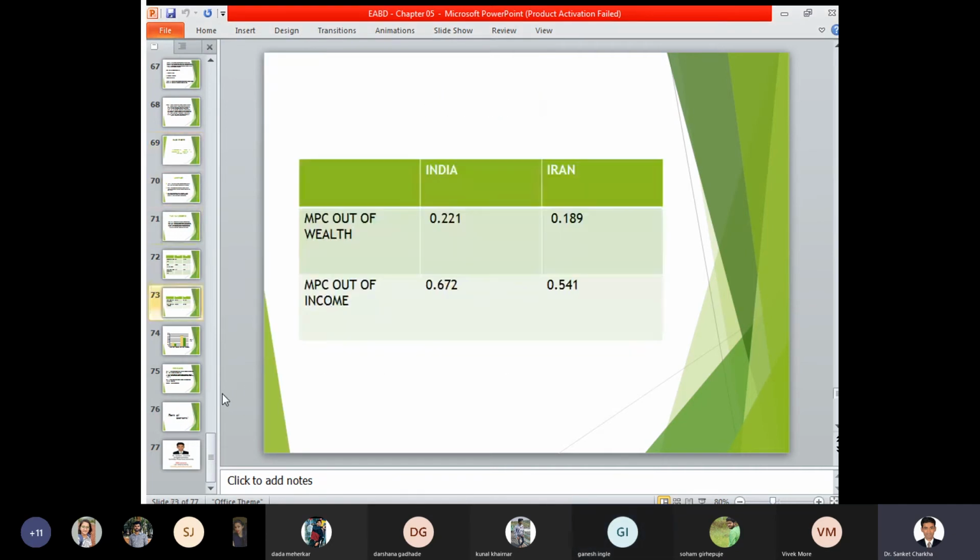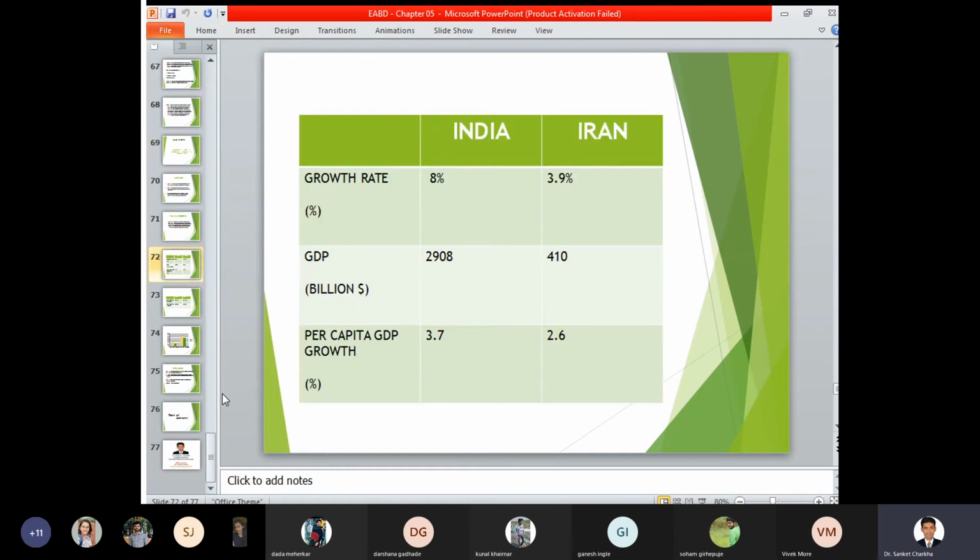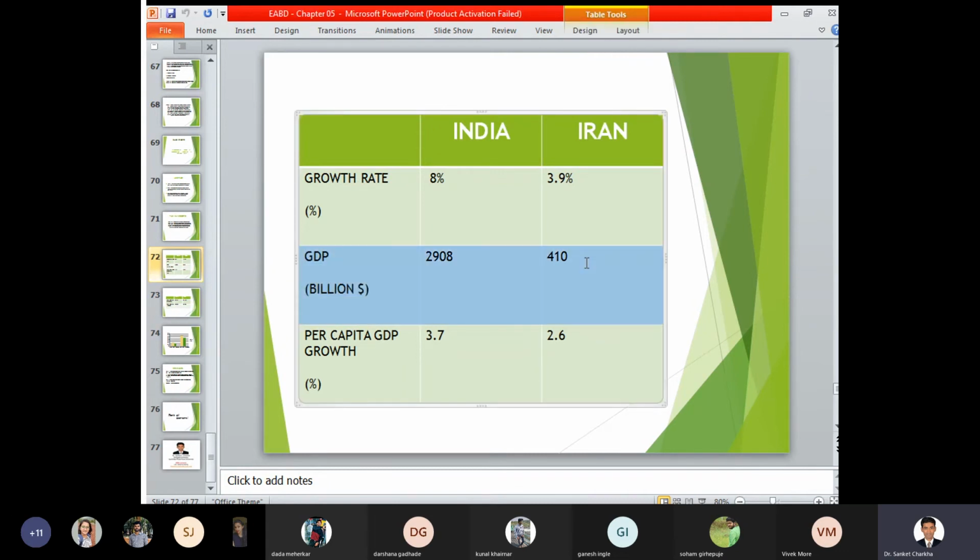Okay. Moving ahead, MPC out of wealth. What is the marginal propensity to consume out of wealth? For India, it is 0.221 and for Iran, it is 0.189. MPC out of income for India is 0.672 and for Iran, it is 0.541. Now make a comparison. Here you can see GDP in billions of dollars: in the case of India, it is 2908 and Iran, it's 410.